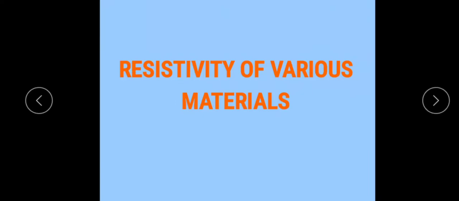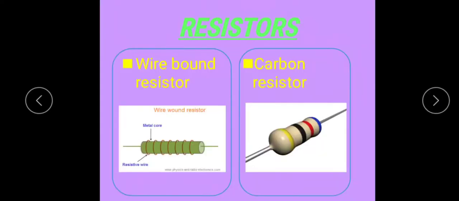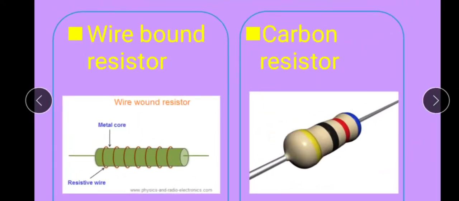Now we want to discuss the concept of resistors. See, the commercially produced resistors are mainly of two types: one is the wire wound resistor, and another one is the carbon resistor. The wire wound resistor is like this, as shown in the figure. Wire wound resistors are made by winding wires of an alloy. First there is a metal core, and around that an alloy wire is wound.